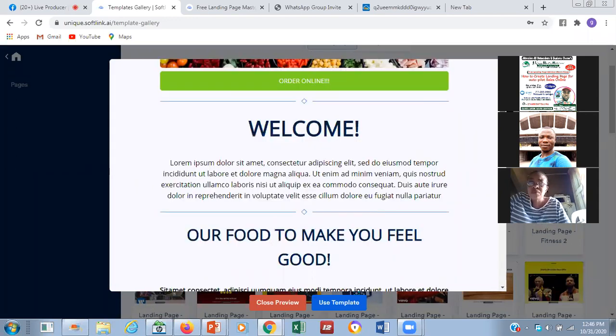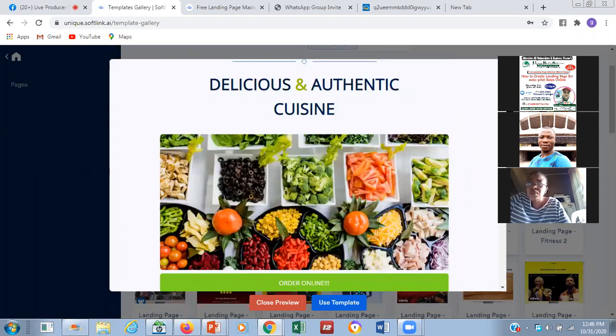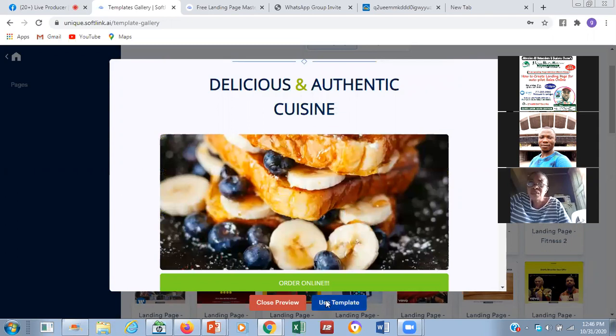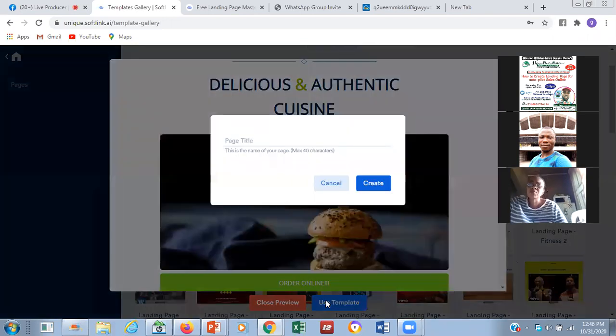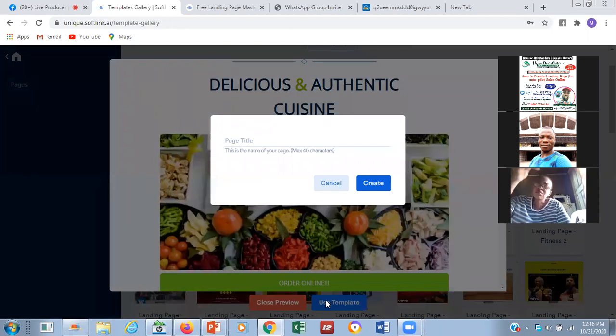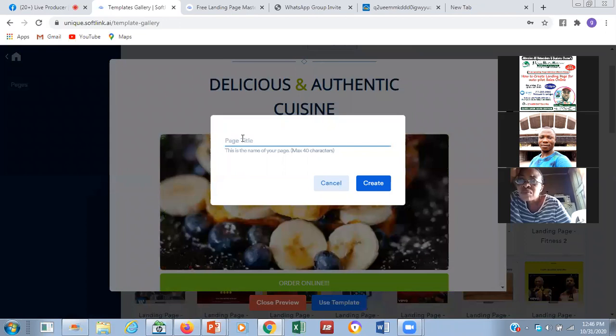Let's look at this food. Let's use this food as one of our own. Now, use template. When you are going to be using the template, you will need a page. Definitely the template will need a page.